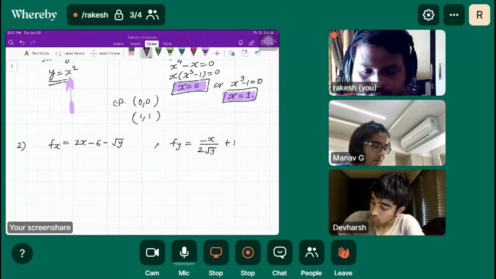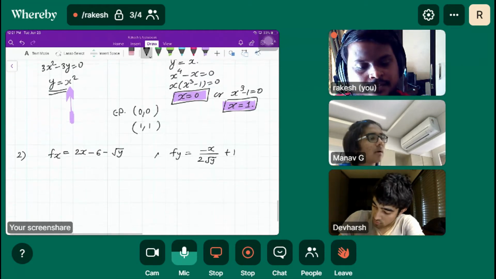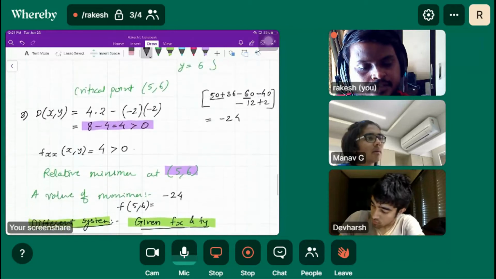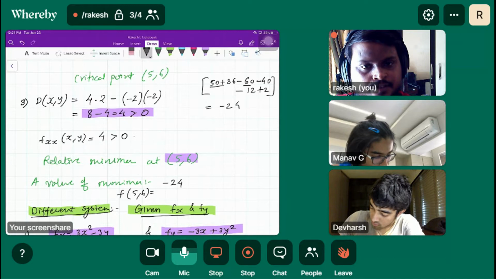Once we get x and y, what do we do? According to the steps, we plug that critical point into the second order derivative, like in the third step, and we just focus on its sign.